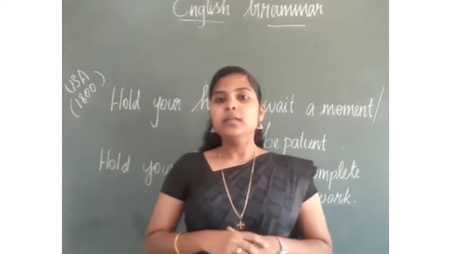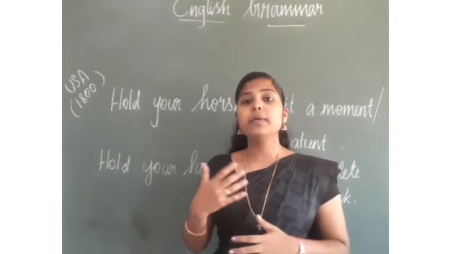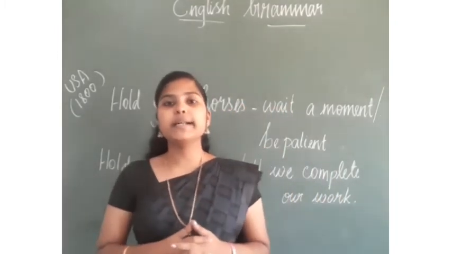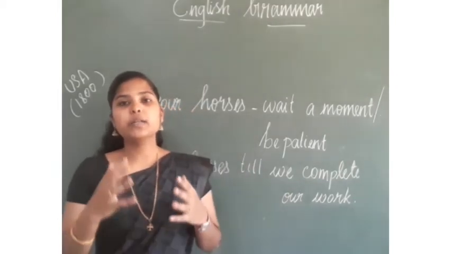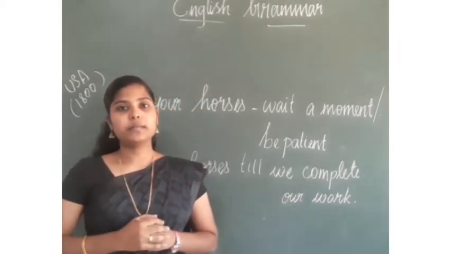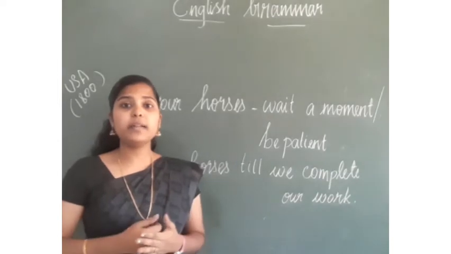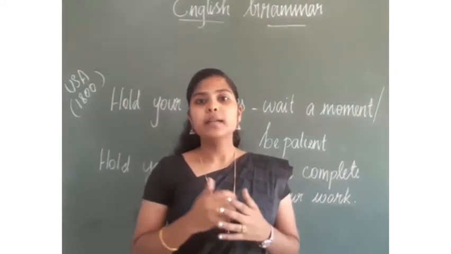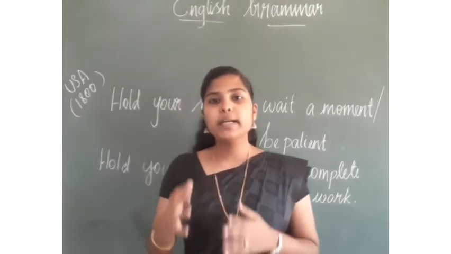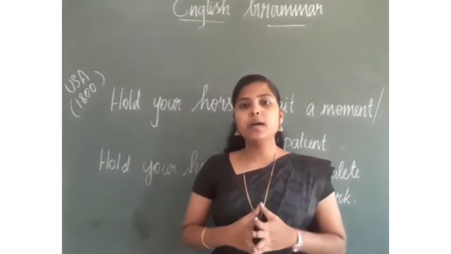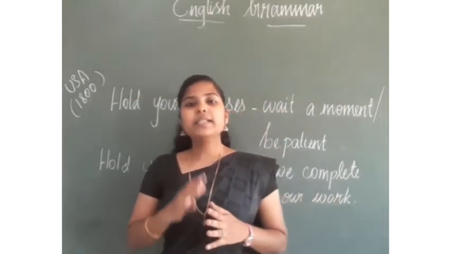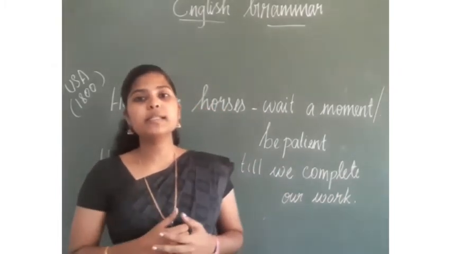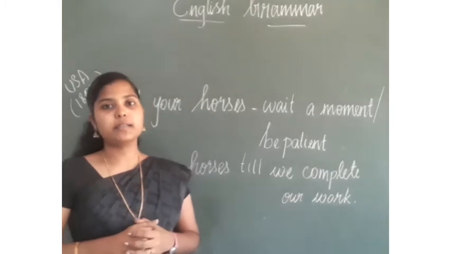Now, let's learn what a clause is, what is meant by subordinating conjunction, and how these subordinating conjunctions help us to combine clauses. Already we have learned the three types of clauses: noun clause, adjective clause, and adverb clause. Now, just like a revision, I'll tell you what a clause is and how we can divide a sentence.